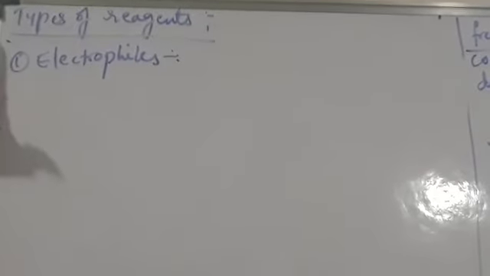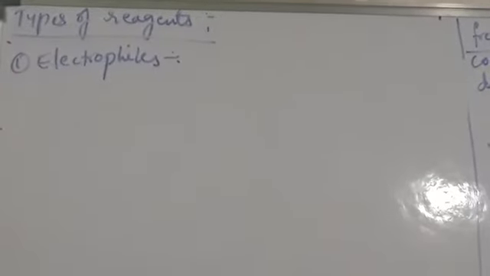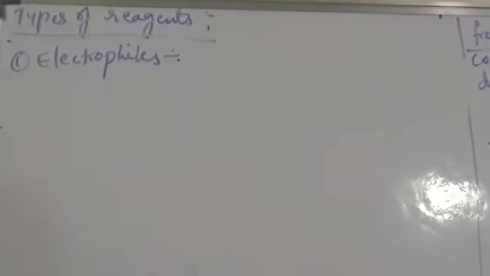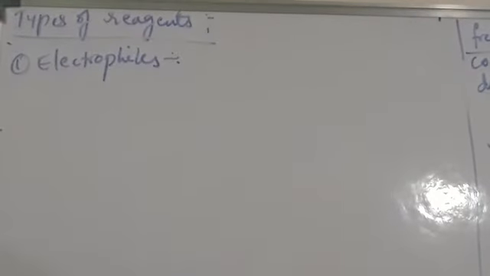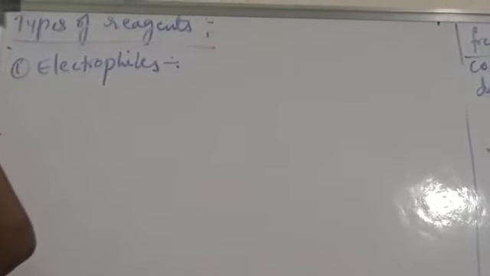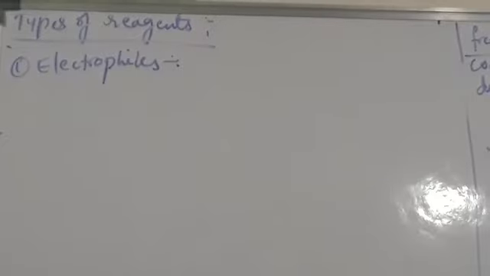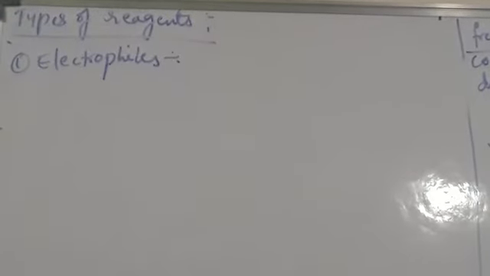Next, coming to types of reagents. In an organic reaction mechanism, the substrate interacts with the reagent and forms an intermediate. The intermediate finally converts into products. Here, different types of intermediates are formed: carbocations, carbene ions and free radicals. These are reaction intermediates. Then coming to reagents which attack the substrate.